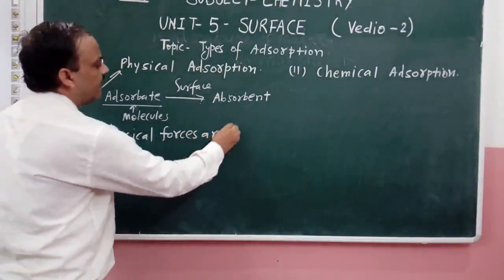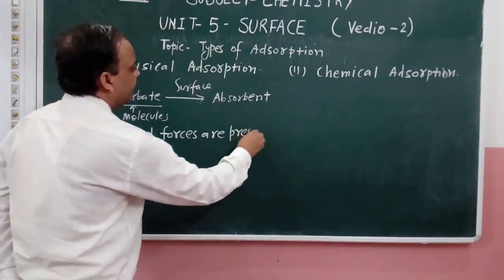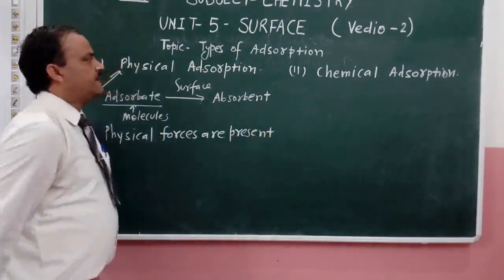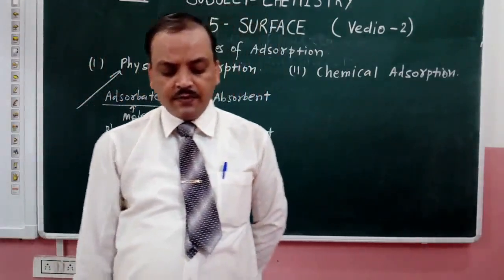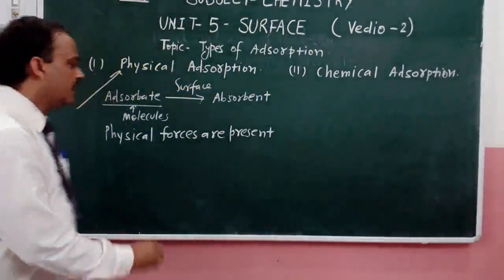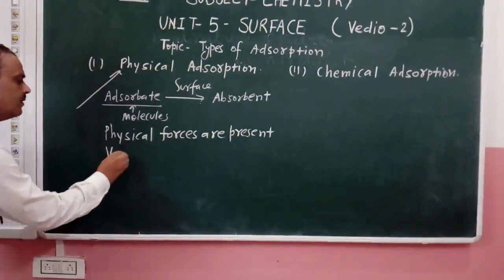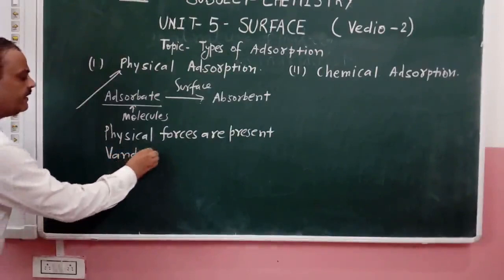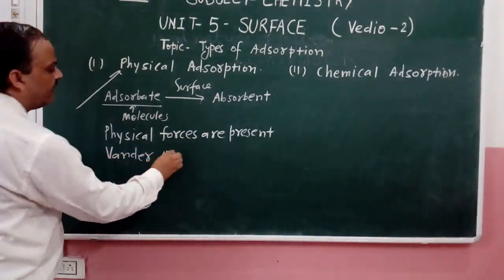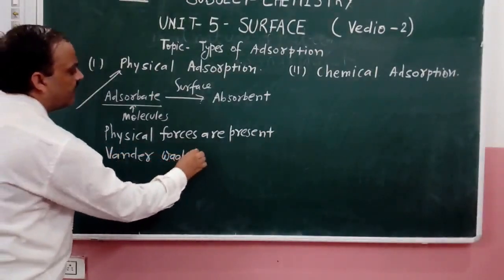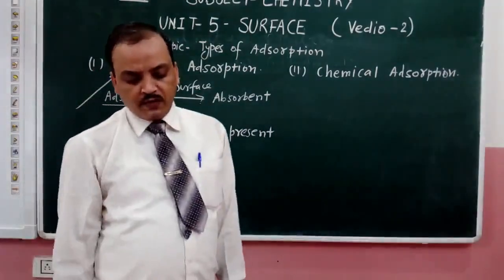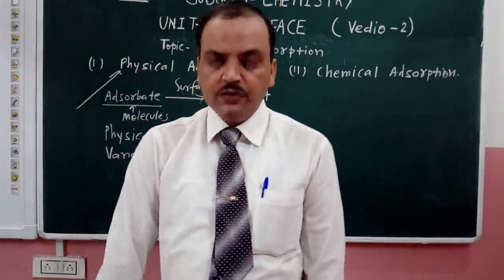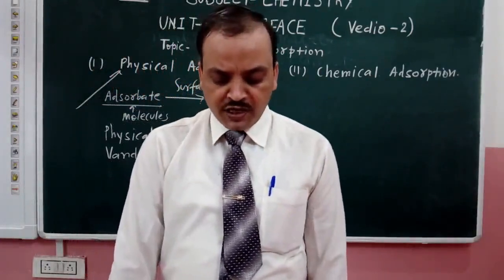Physical forces are present in physical adsorption. What kind of physical forces? Van der Waals forces. They are of a very weak category. Van der Waals forces of weak attraction are present in physical adsorption, or physisorption.